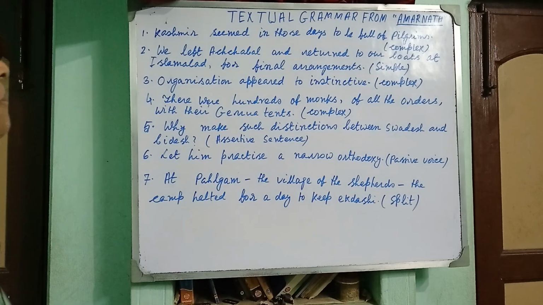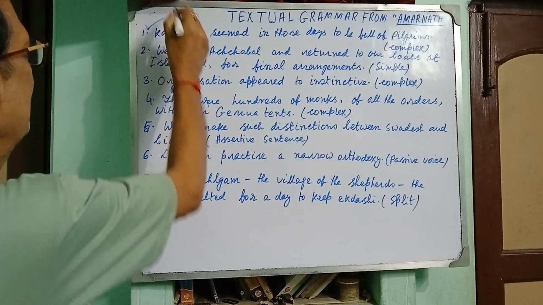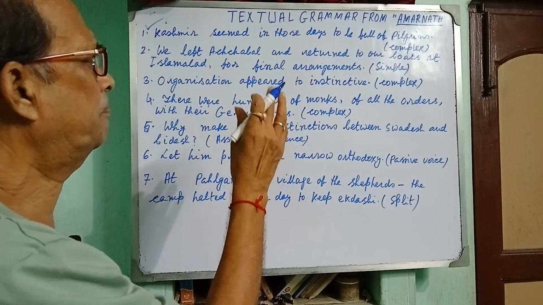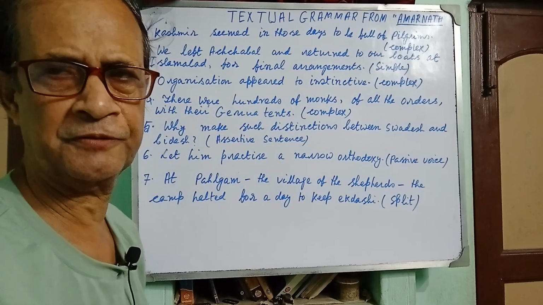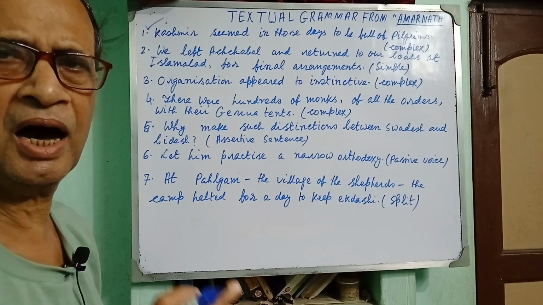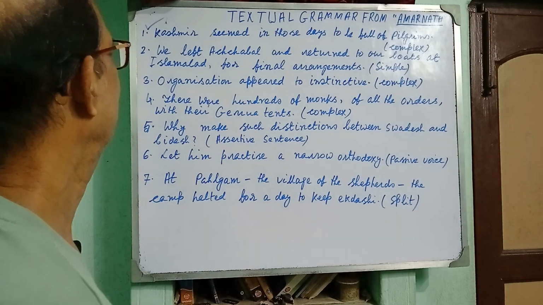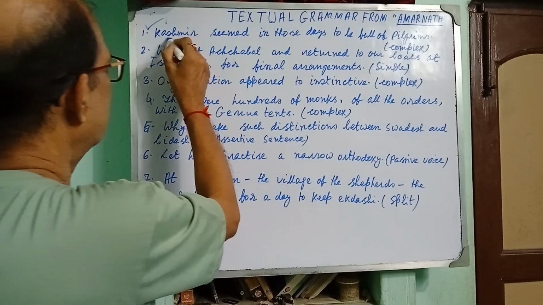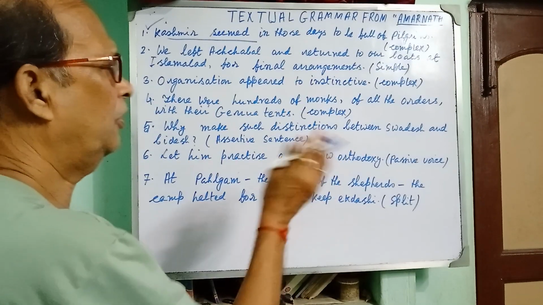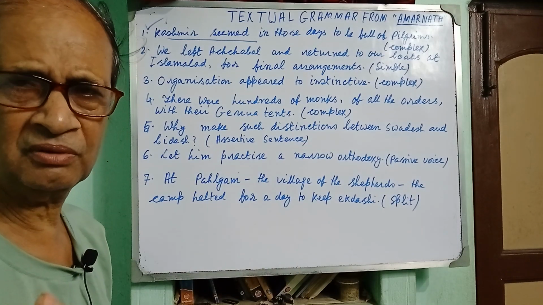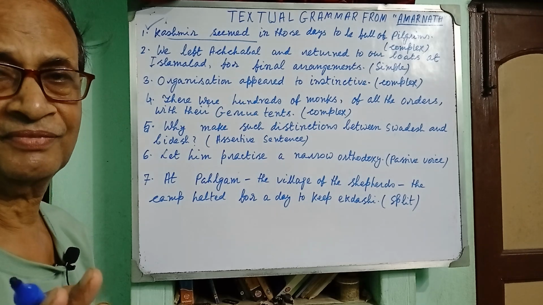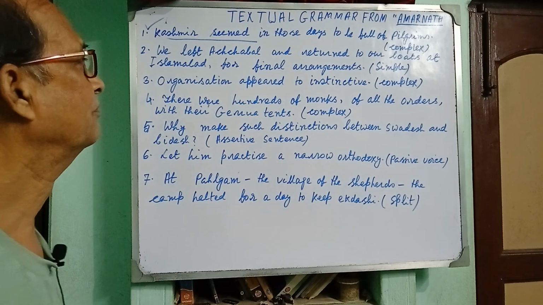Let us start. My first item is: "Kashmir seemed in those days to be full of pilgrims." You have been asked to turn it into a complex sentence. Please write it down. Don't skip a single word because it is a discussion on grammar.